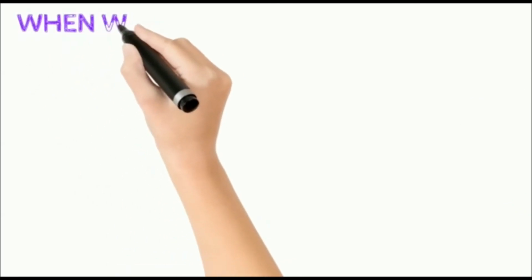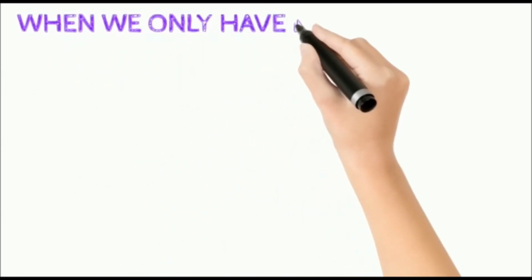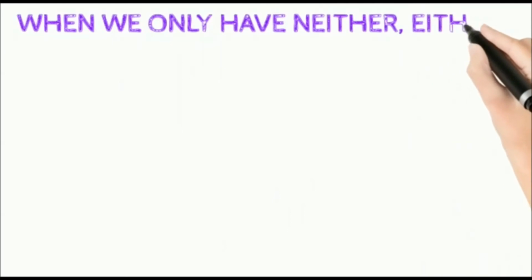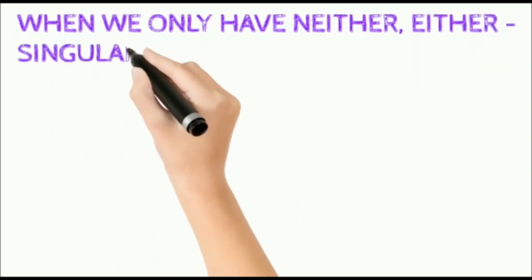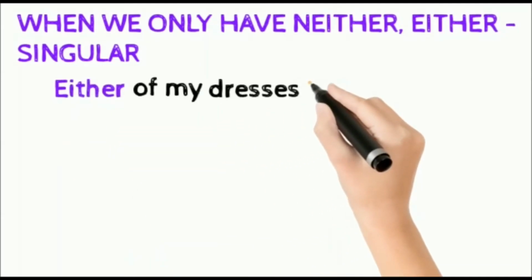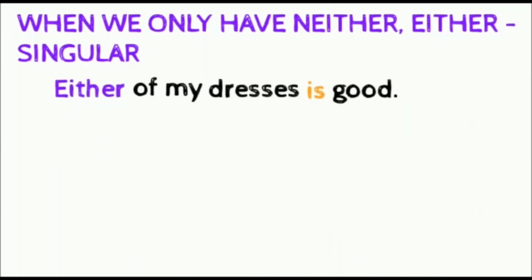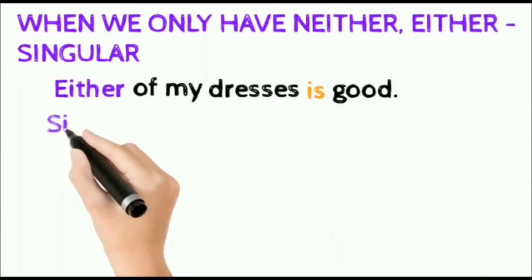When we have only neither or either in a sentence, then we take the singular form of the verb. Either of my dresses is good. Here is is the singular form, though dresses is plural.